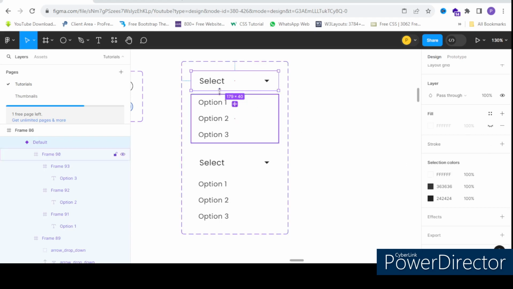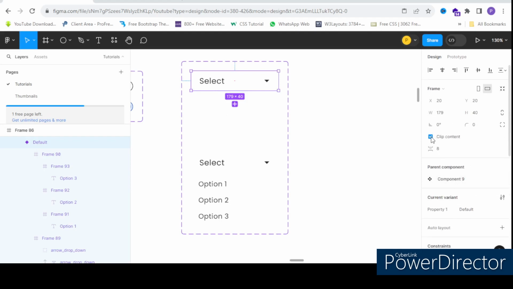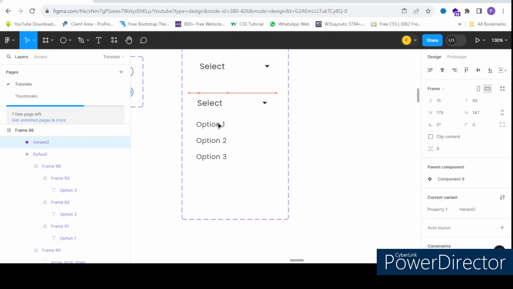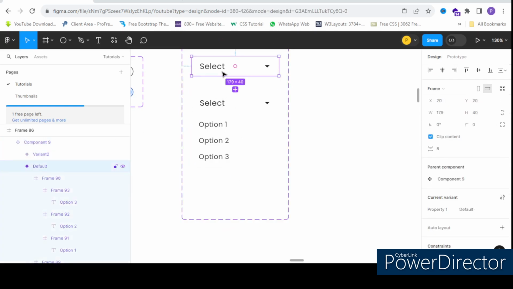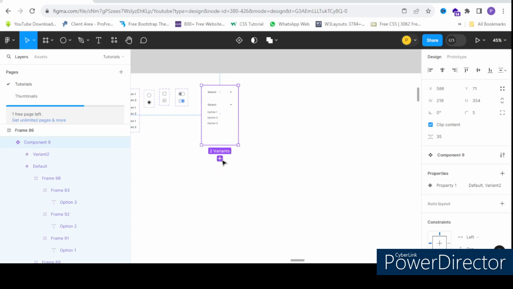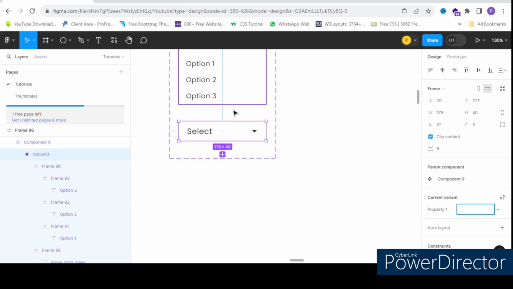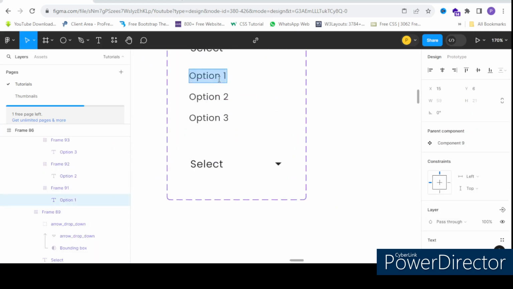The height, and then you need to click on clip content. That's it. So this is the default one. I'll be connecting afterwards. First of all, let me create some other variants of it. So this is the variant where option 1 is selected.